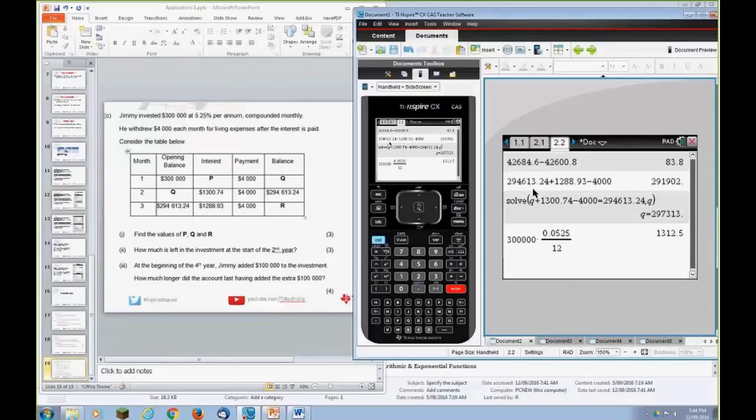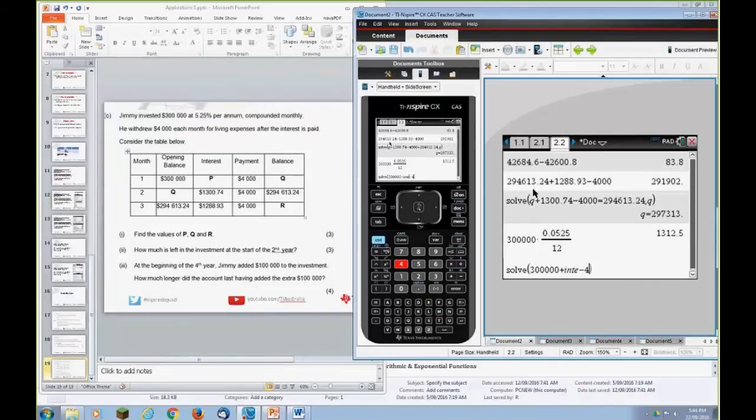The other way we can do it is we know what Q is already, so we can solve, open our brackets, 300,000 plus T, which we don't know. Let's go int, which we don't know.